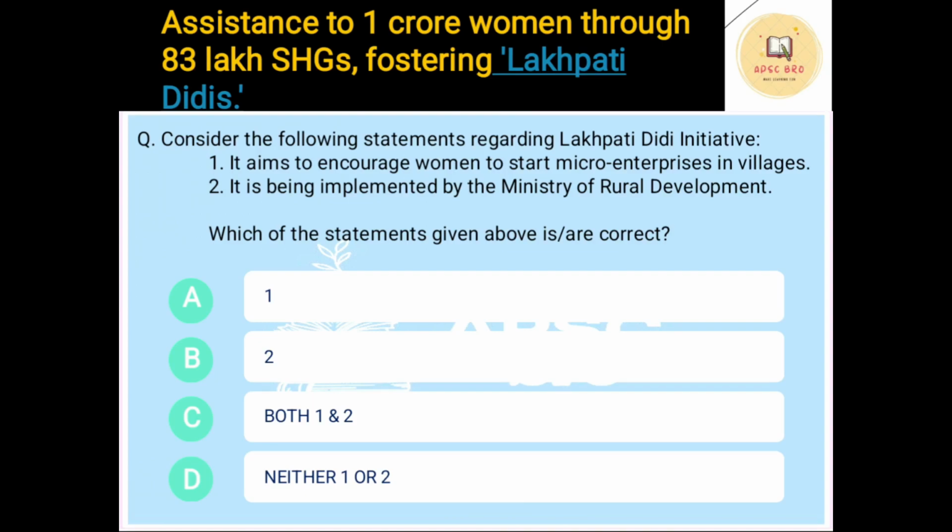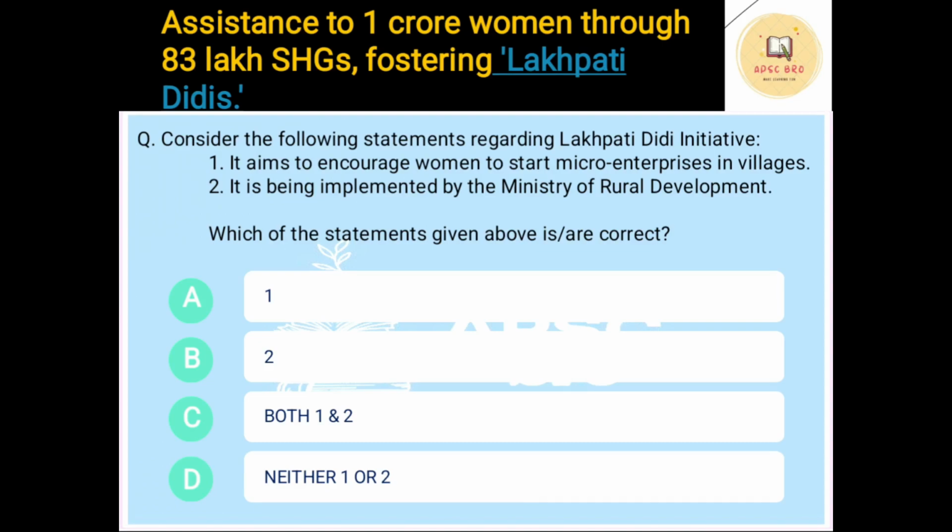Consider the following statements regarding Lakhpati Didi initiative. First, it aims to encourage women to start micro enterprises in villages. Okay. Second option, it is being implemented by Ministry of Rural Development. Now they are asking you which of the statements are correct. First statement is correct because it is aimed at the micro entrepreneurship.